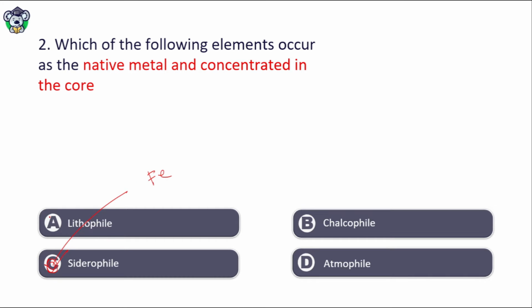What are lithophile elements? These are silica loving elements. Similarly chalcophile, these are copper loving elements. Those generally occur as sulfide mineral. Atomophile stands for the gaseous element.